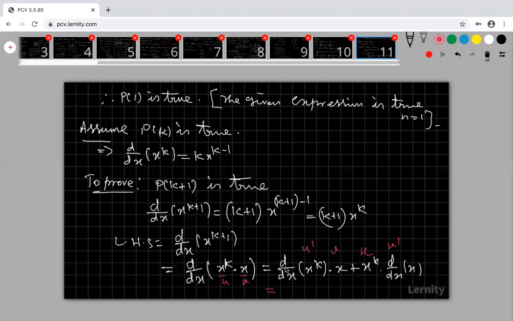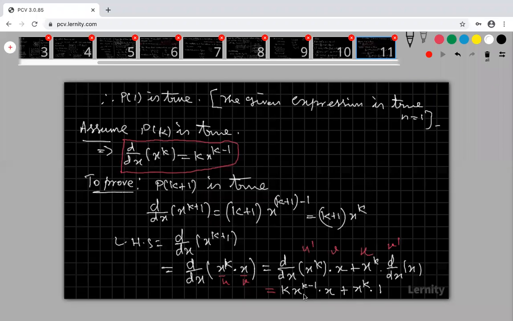We know that d by dx of x power k is k into x power k minus 1, into x, plus x power k into d by dx of x. The differentiation of x with respect to x is 1. Therefore, this is 1. Now look at that.